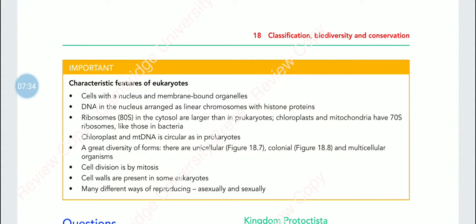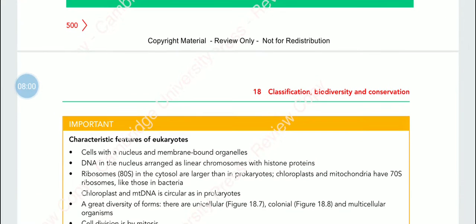Their characteristics are that they have cells with nuclei and membrane-bound organelles. The DNA in their nuclei is arranged in linear chromosomes with histone proteins. They have 80S ribosomes in the cytosol, which are obviously larger than those of prokaryotes and archaea.